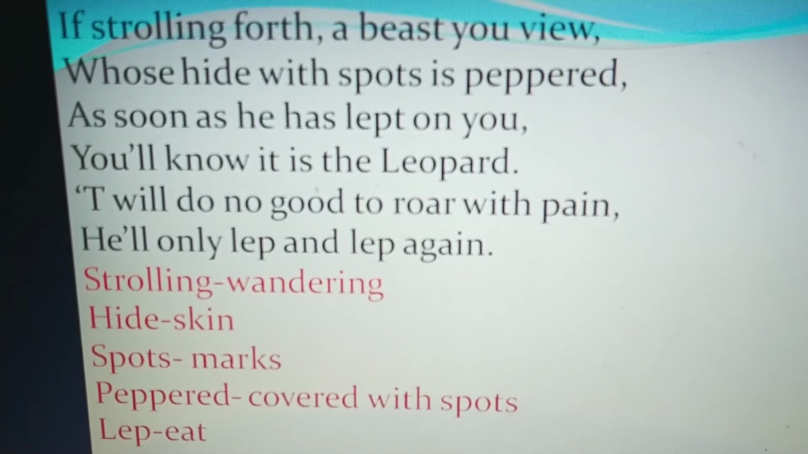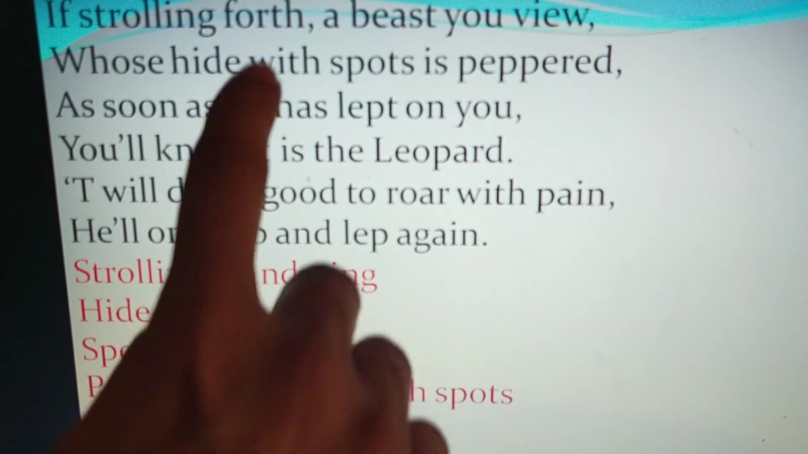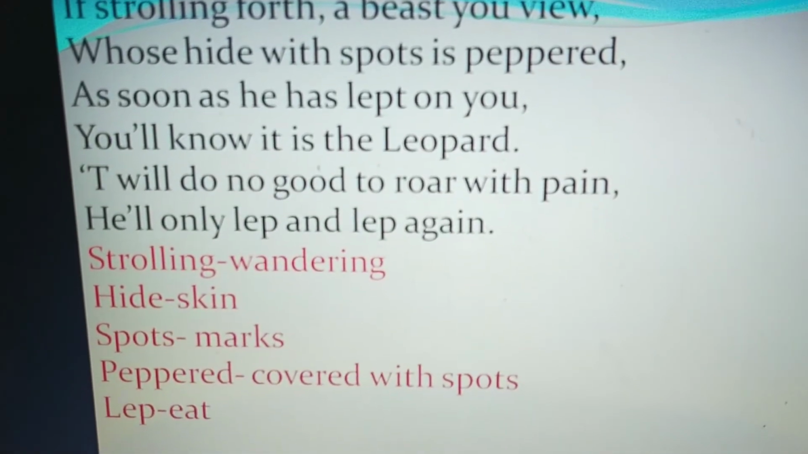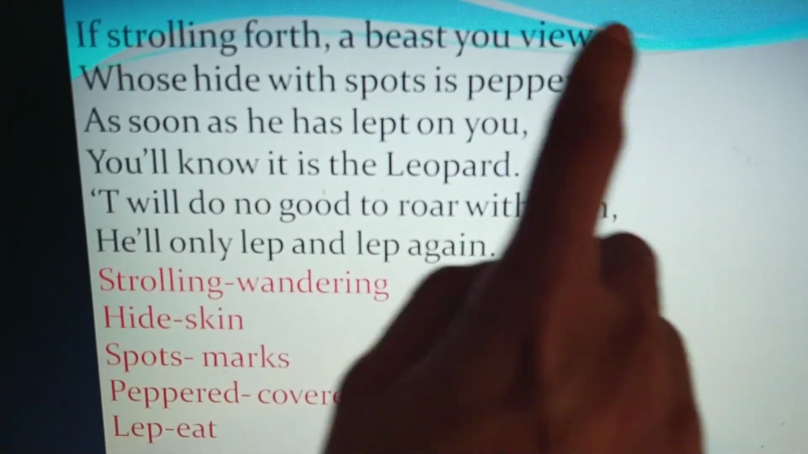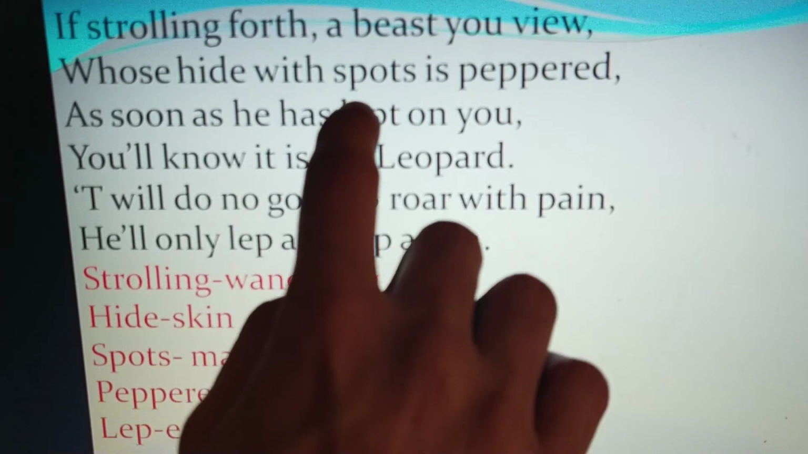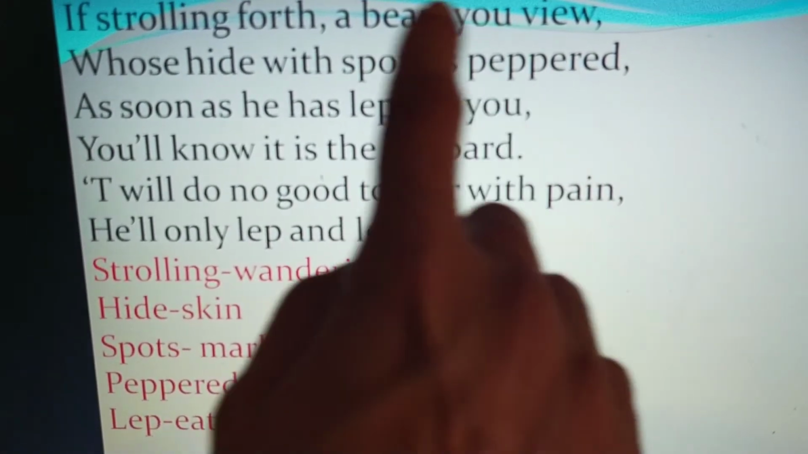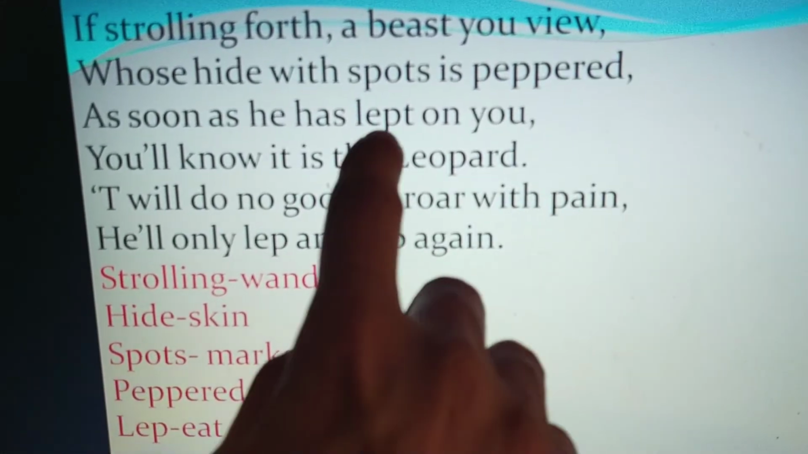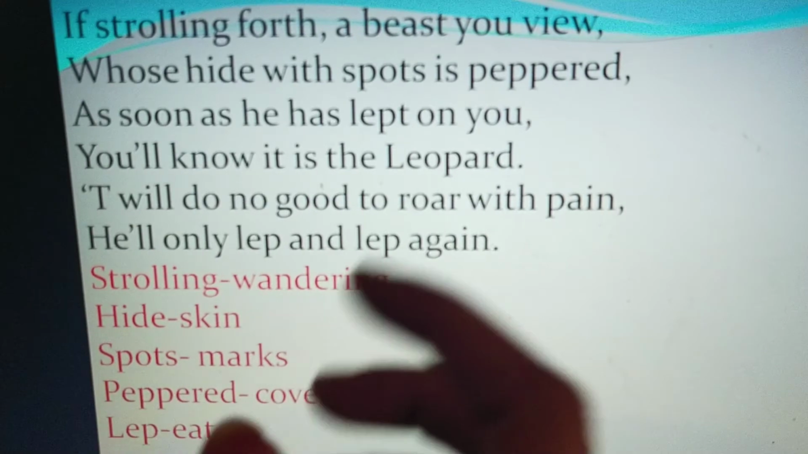Now here the poet wants to convey that if, strolling forth, wandering ahead in the forest, you view a beast, an animal you come across, whose hide, which refers to the skin, has spots, peppered, covered with spots. That means the whole body of that wild animal is covered with spots. As soon as he leapt on you, jumped on you,